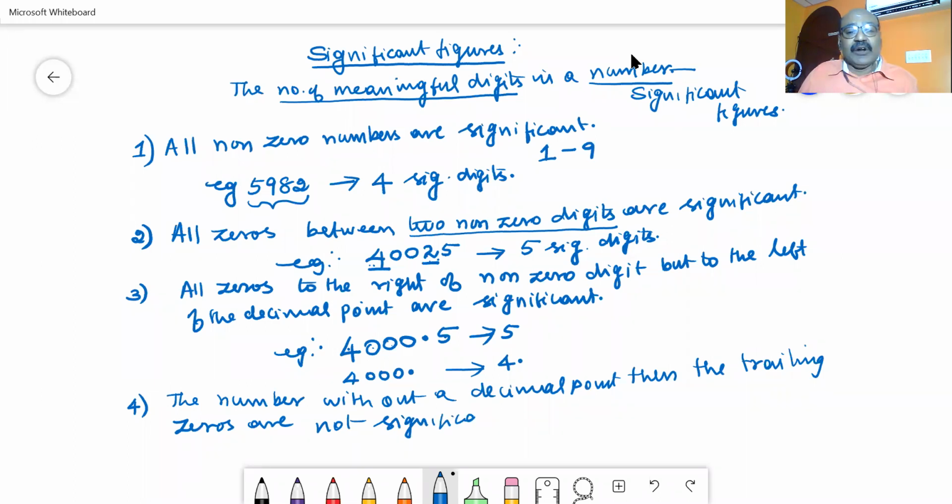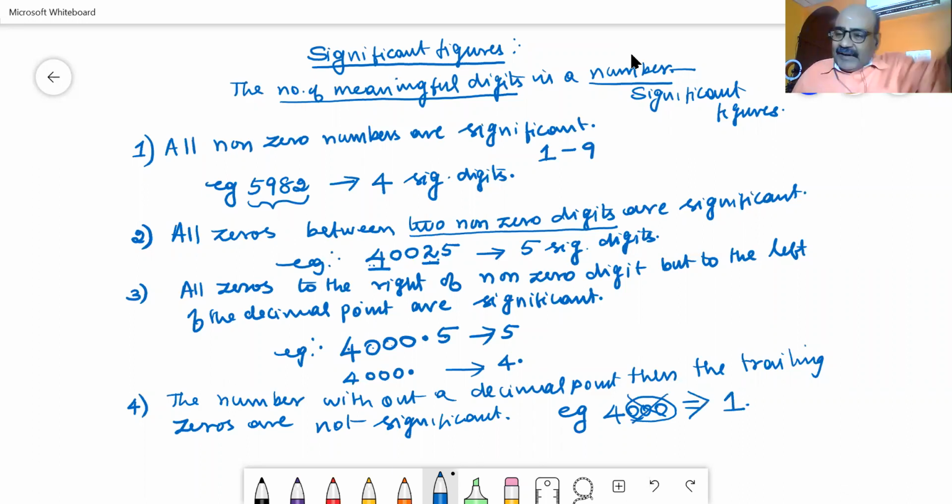What do you mean by this? You see, let us consider a number. For example, let us take 4000 without a decimal point. Then these 3 zeros are considered to be not significant. Of that, the number of significant digits is taken to be 1.